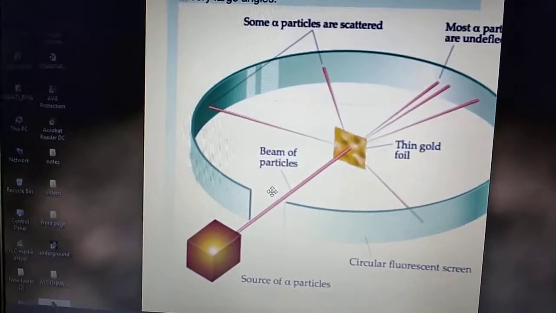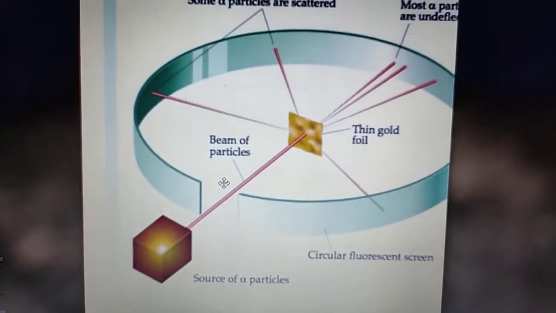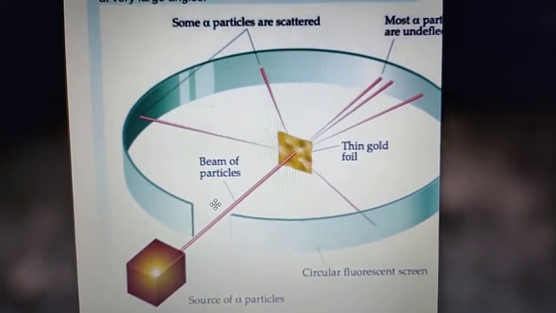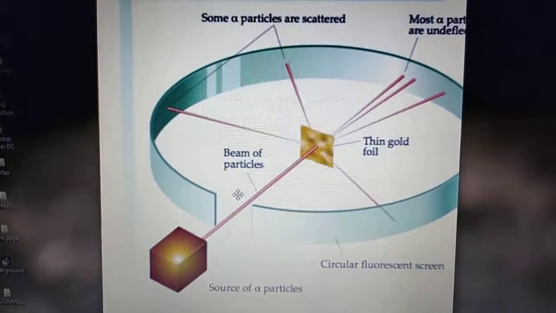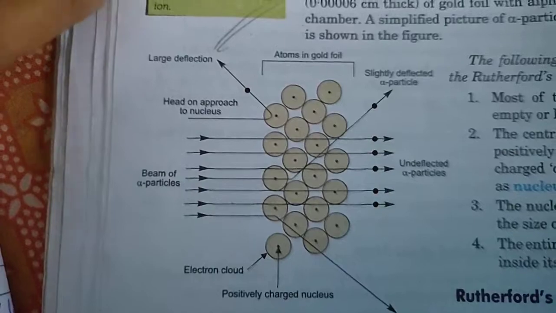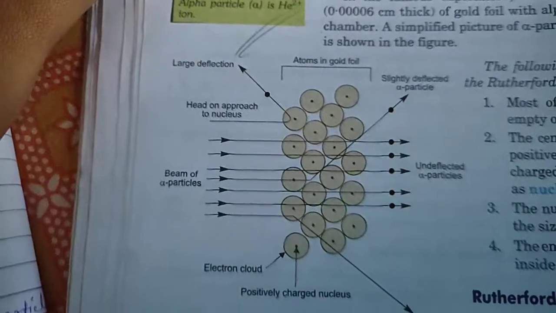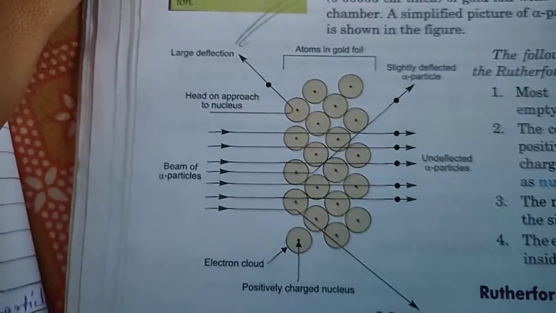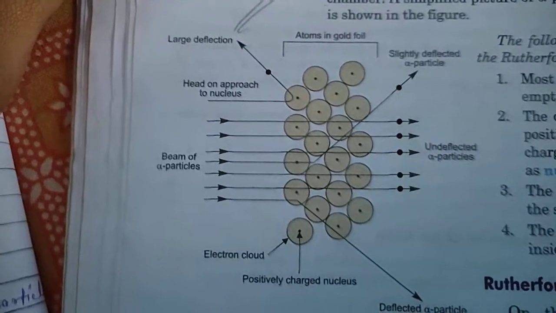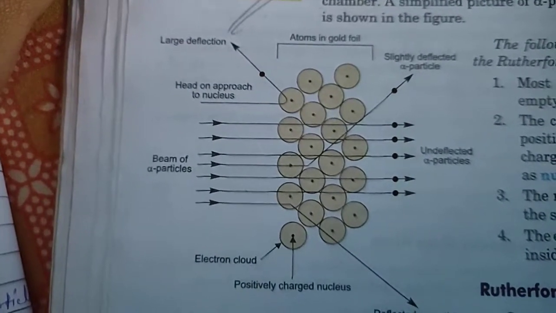Now what conclusions did he draw? What are the following conclusions drawn from this experiment? You can see in this figure. The first conclusion is that most of the atom is empty.